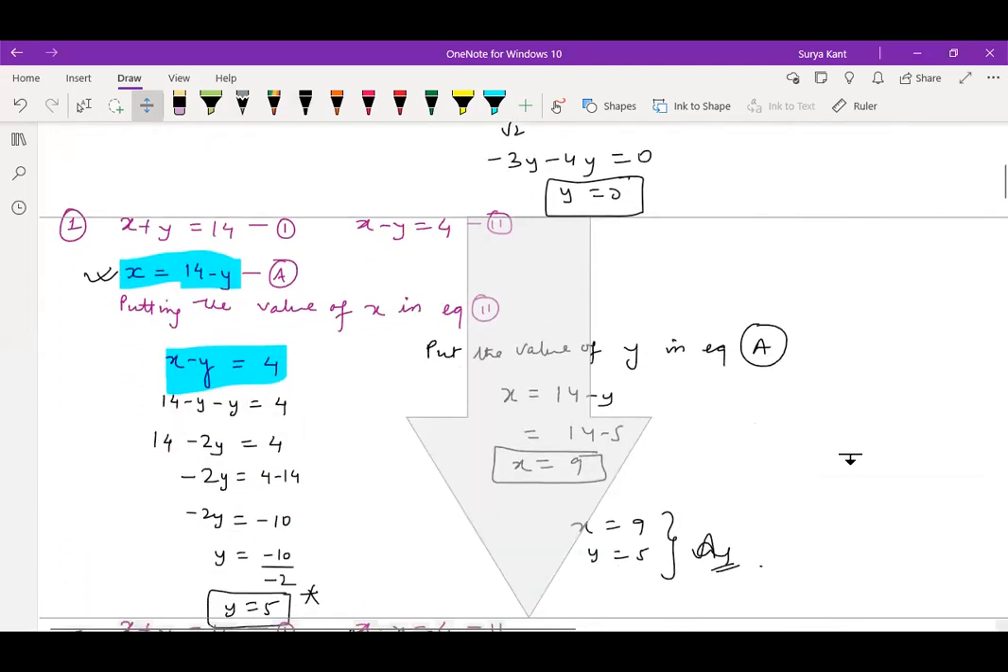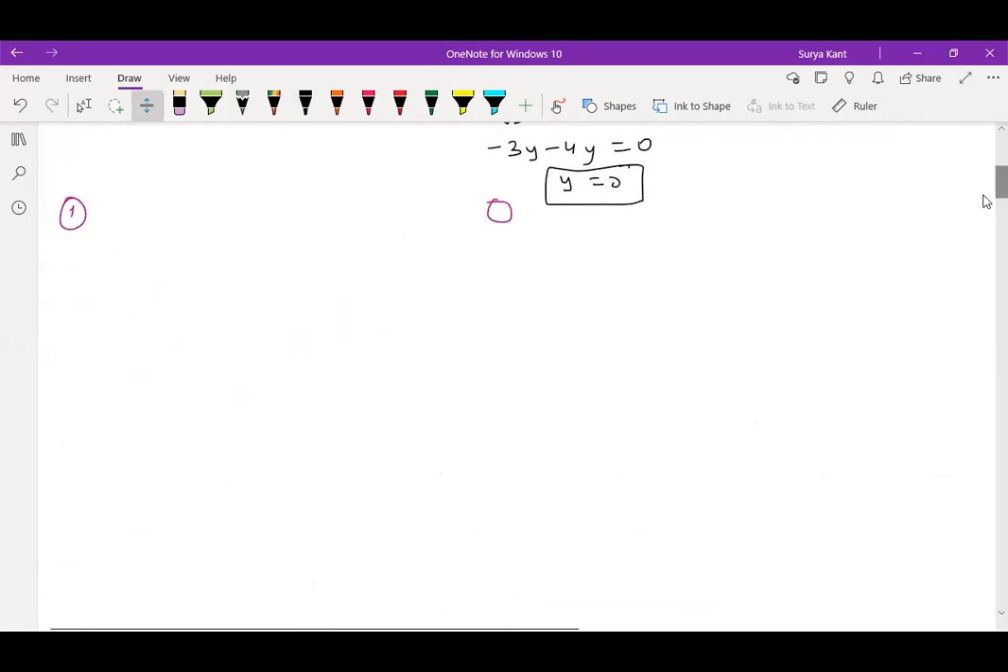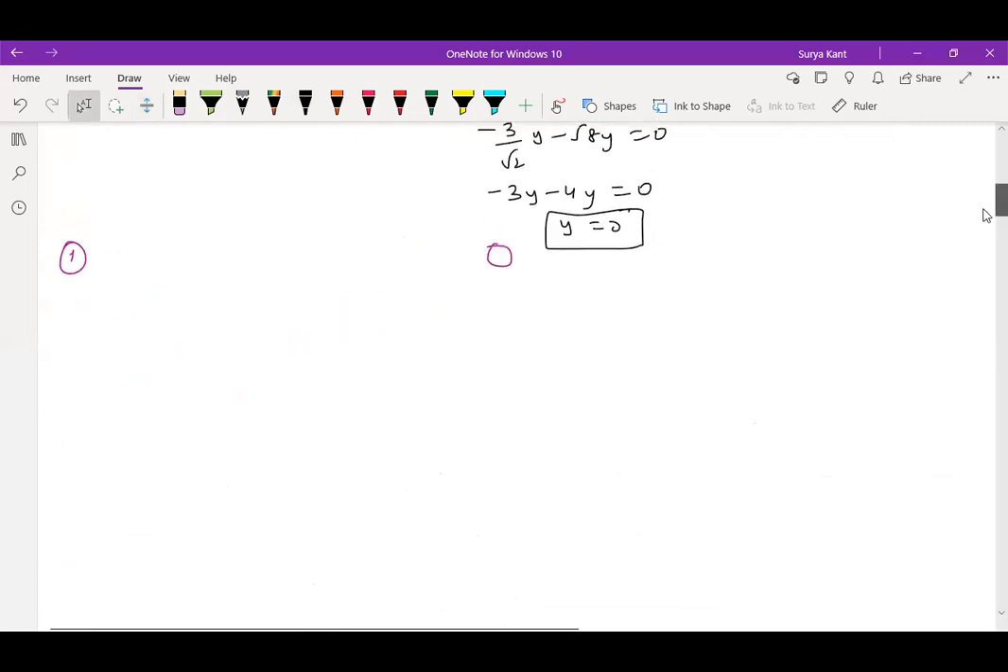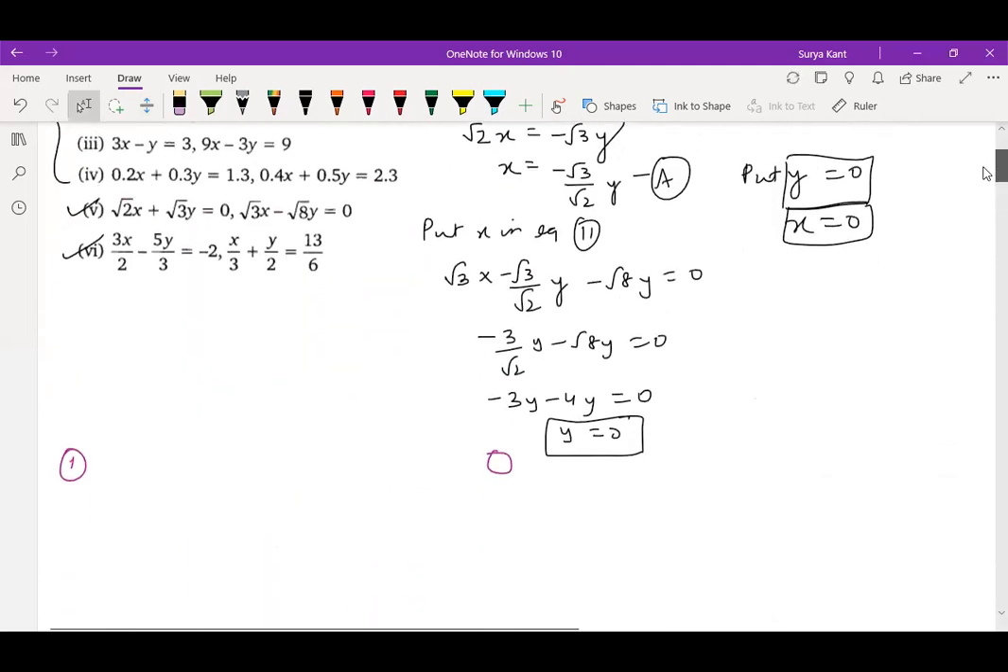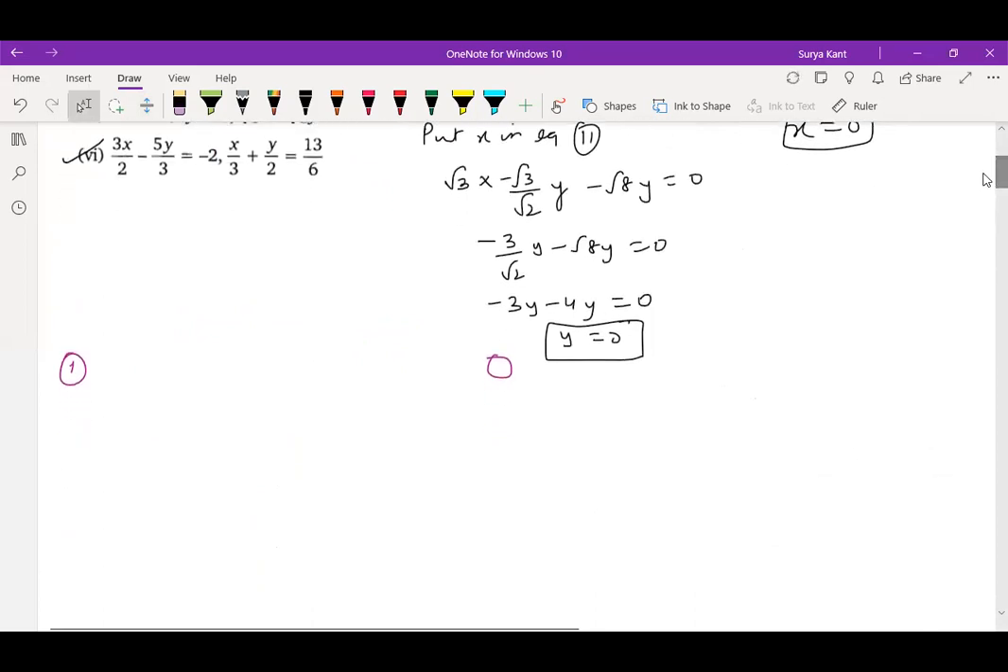Sorry, sixth part of it. Question number first means sixth one. This is question number 1, no? Question number 6. There is 3x minus 5y. Sixth one is